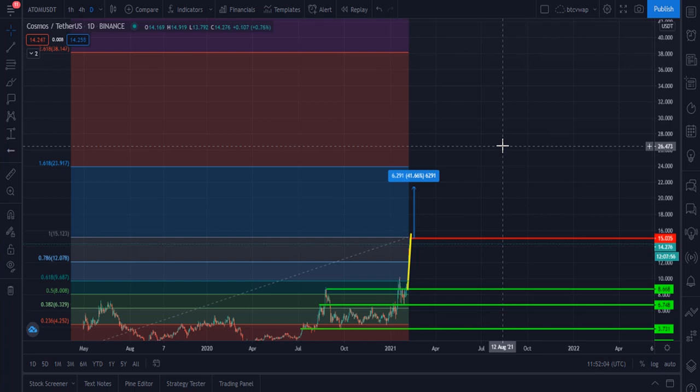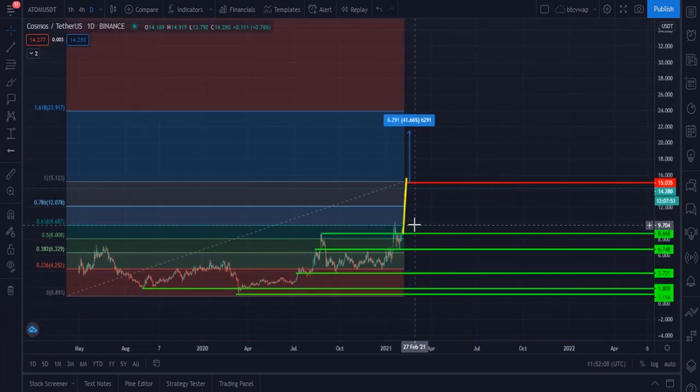Once Cosmos rejects from that level and hits this downtrend, hits this price level, which is at $9.7 or maybe $7.9, or you can say $8, this is the best zone. This is the golden pocket of the Fibonacci. I think you have to buy